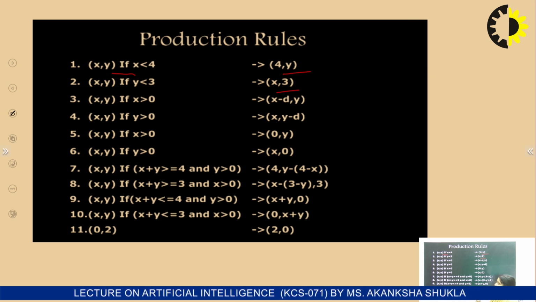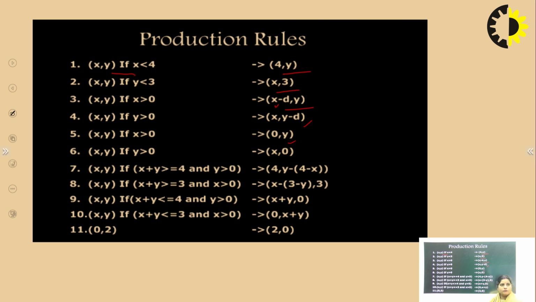Now if x is greater than 0, then we subtract some water from the 4-gallon jug, giving (x - d, y), and if y is greater than 0, the same holds for the 3-gallon jug. If x is greater than 0, another rule is (0, y), and if y is greater than 0, the next rule is (x, 0).